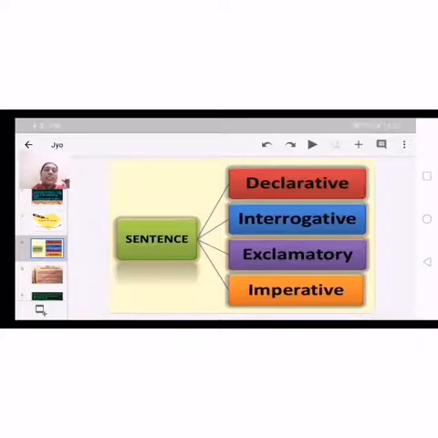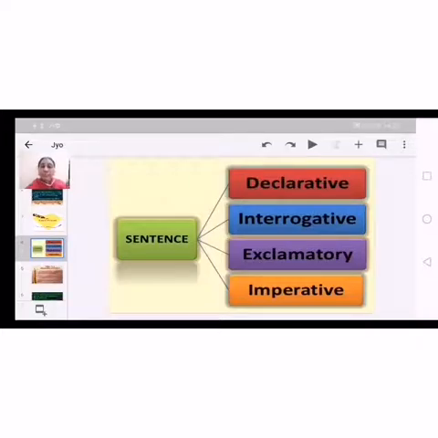And the fourth type of sentences is imperative sentences. Of course, we all observe in our daily life situations that we have commands, requests and orders in our conversation. All these commands, requests and orders come under imperatives.